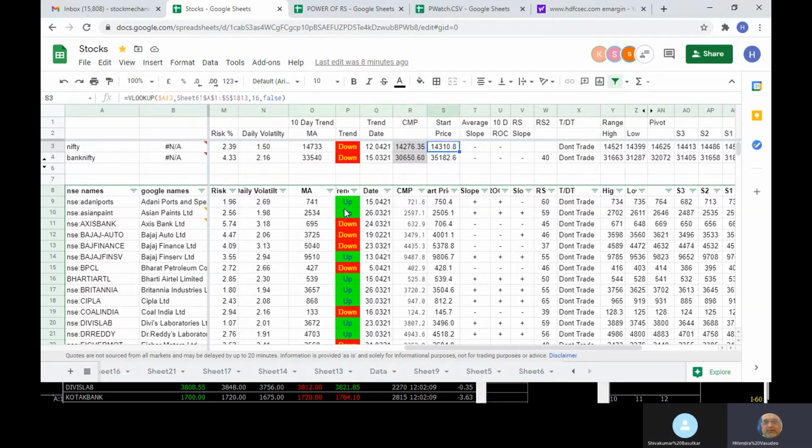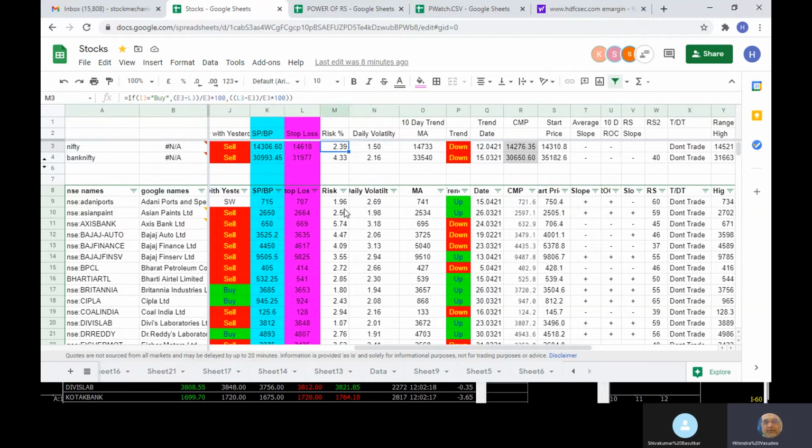When it starts showing trade, then you know the risk is in a controllable limit like 1.05. That means 0.75, so on 1 lakh the risk is 750 rupees. On 10 lakhs, the risk would be about 7,500.